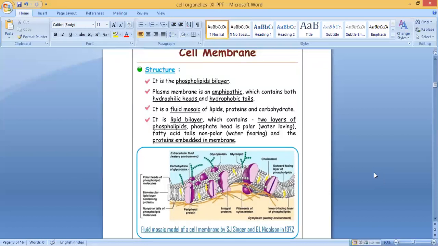The head is made up of a phosphate head, which is polar, meaning water loving, and the tail is made up of what? It is made up of fatty tails. This is non-polar, meaning water fearing, and the proteins are also embedded in this membrane. Clear?